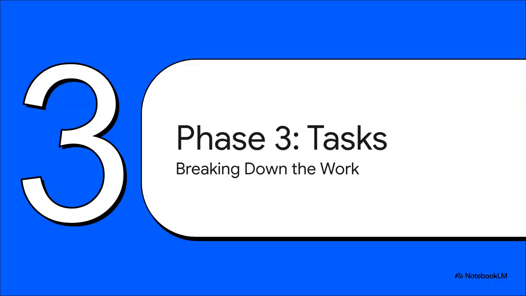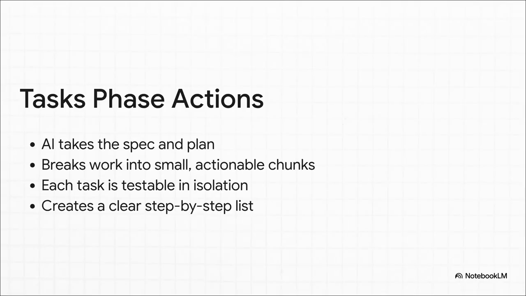With our what and how locked in, we move on to the tasks phase. And this part is all about deconstruction, taking that big high-level plan and chopping it up into small, bite-sized pieces of work. The AI agent looks at both the spec and the plan and then generates a detailed checklist of actual tasks. And the real magic here is that each task is small enough that it can be built and tested all on its own. So instead of a vague task like build authentication, you get something concrete like create a user registration endpoint.